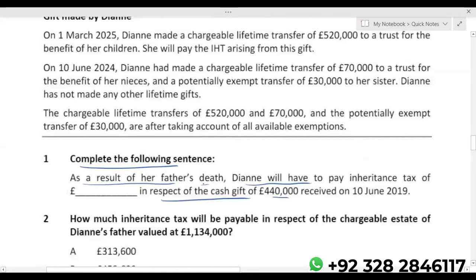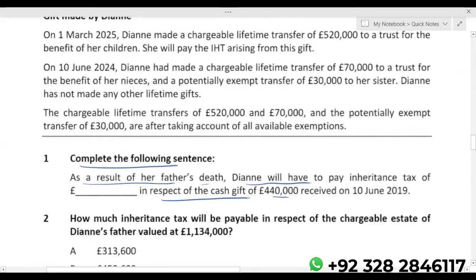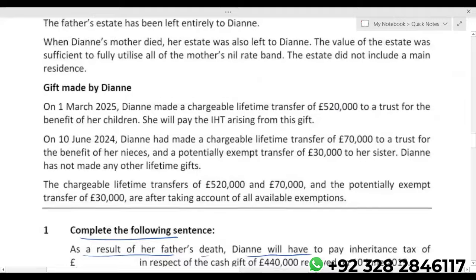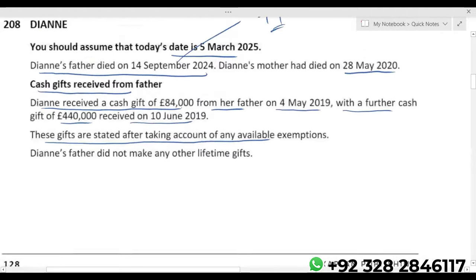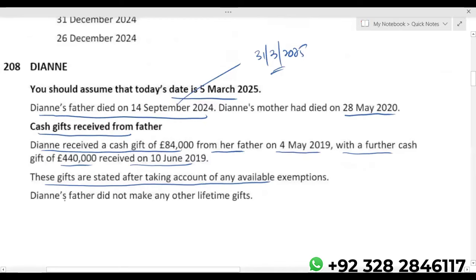As a result of her father's death, how much IHT does she have to pay on the 440 gift, the second gift? Diane's father did not make any other lifetime gifts. These are the two gifts. The first gift was cash, 4th May 2019. The second is 440. We have to calculate IHT on the second gift.